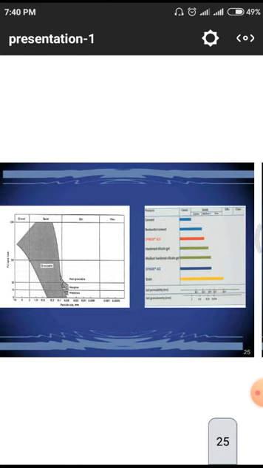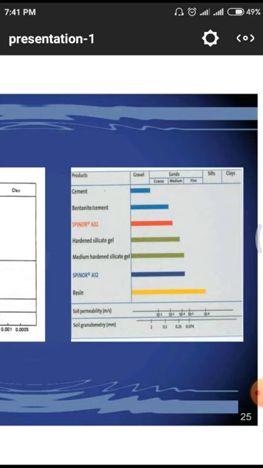These are the graphs which show the phenomena of this grouting with different kinds of materials. First of all we have cement, bentonite cement, and hardened silica gel. All those are different materials which are used for this grouting phenomena.